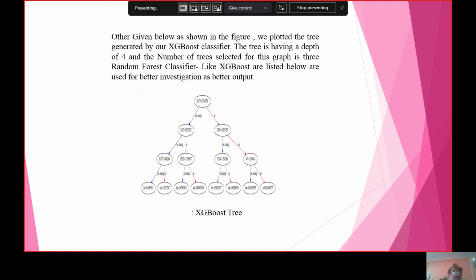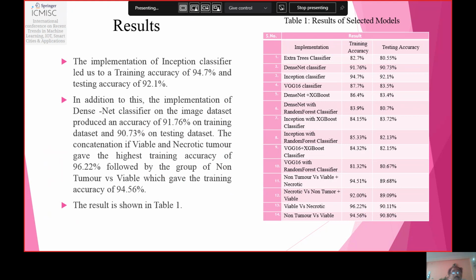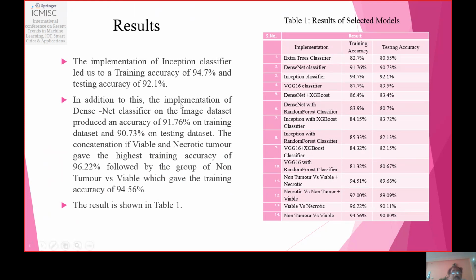This is our results. The implementation of the inception classifier led to a training accuracy of 94.7% and a testing accuracy of 92.1%. You can see that the DenseNet classifier gives 91.76% with a testing accuracy of 92.1%, right? In addition to this, implementation of the DenseNet classifier on the image dataset produced an accuracy of 91.676% on the training dataset and 90.73% on the testing dataset, as you can see here.